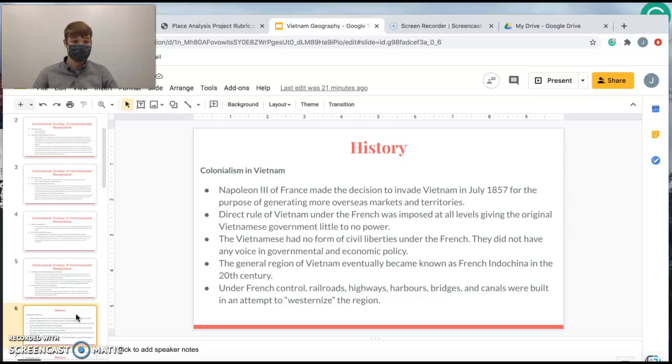most control over everything, while the Vietnamese did not have hardly any control at all, and they had no form of civil liberties. And this general region became known as French Indochina. And under the French control, they industrialized by building railroads, highways, harbors, bridges, and canals, and they were all an attempt to westernize the region.